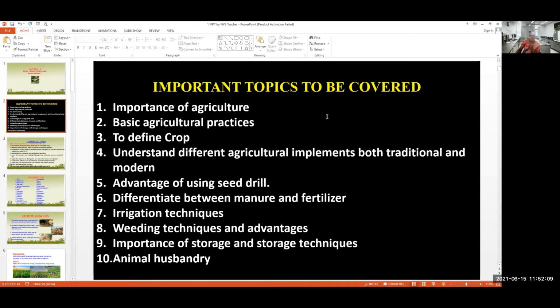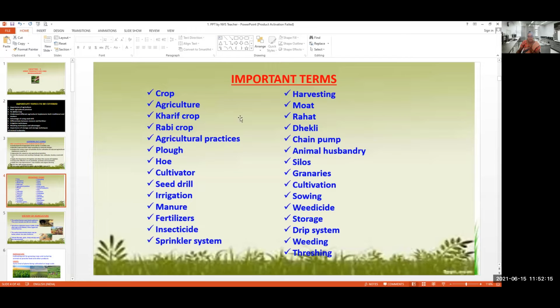So now let us see what the important terms are. What is crop, agriculture, kharif crop, rabi crop, agricultural practices, plow, hoe, cultivator, seed drill, irrigation, manure, fertilizer, insecticide, sprinkler system, harvesting, mode, rahat, dekli, chain pump.